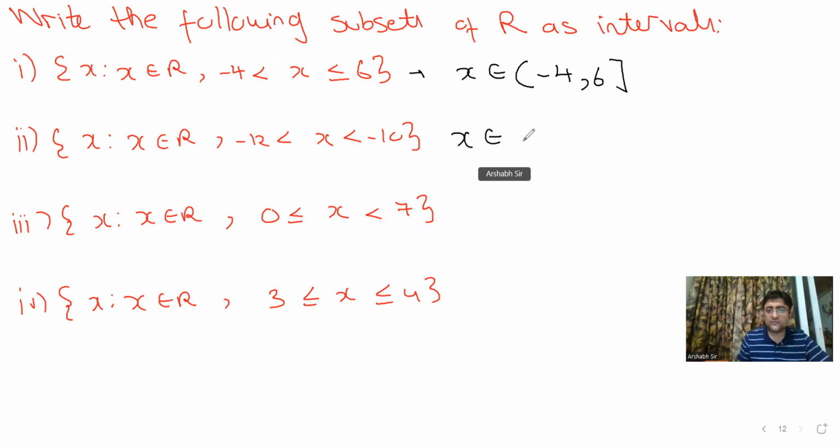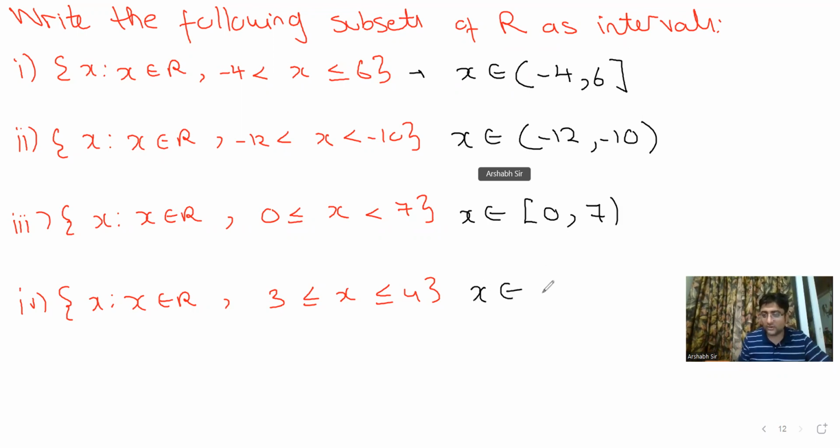Next, is -12 being included? No, sir. Is -10 being included? No, sir. Fantastic. Is 0 being included? Yes. 7? No. Very good. यहाँ पे 3 and 4 both included? Both included.